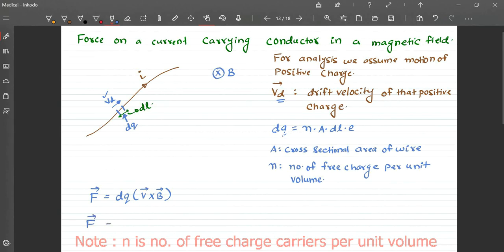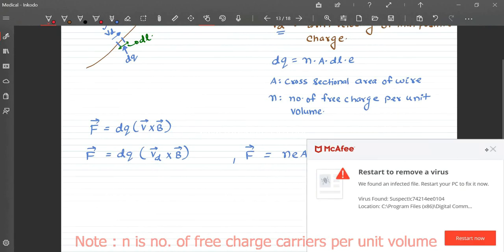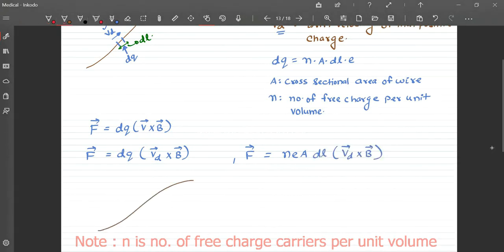Now I can write force as, if I define dl as a vector along the direction of current, if I have this wire and I take this vector as dl vector, then Vd vector will have the same direction, correct? So I can manipulate this force in this manner.